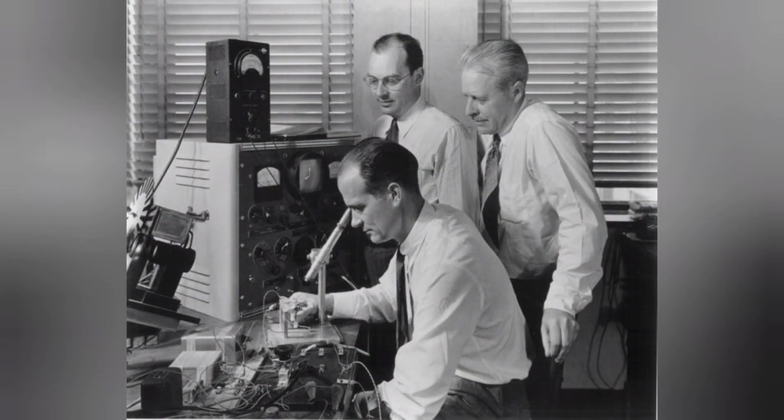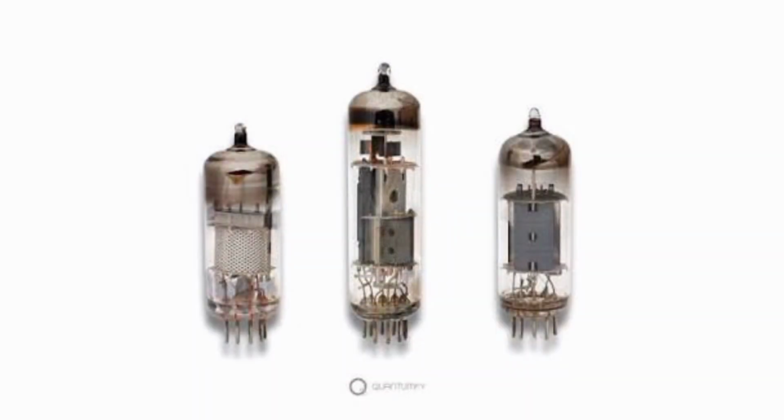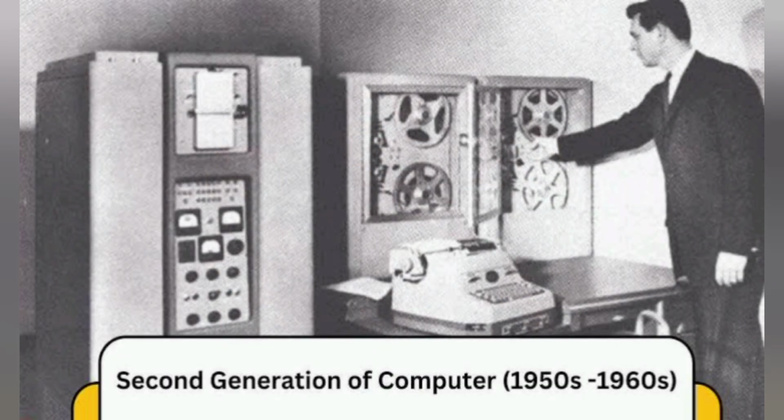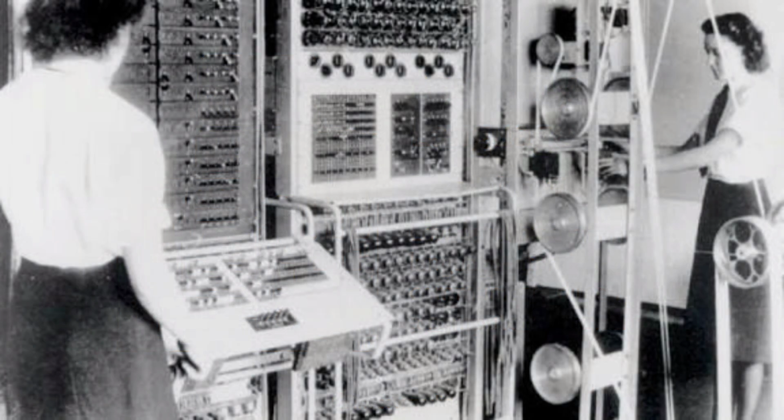Second generation, transistors, 1956 to 1963. In 1947, the invention of the transistor by Bell Labs revolutionized computing. Transistors replaced bulky vacuum tubes, making computers smaller, faster, and more reliable. Second-gen computers still relied on punched cards for input and printouts. The language evolved from a binary language to a symbolic, assembly language. This meant programmers could write instructions in words.